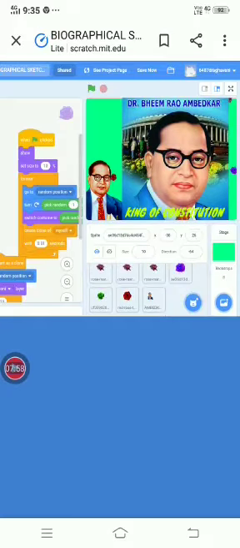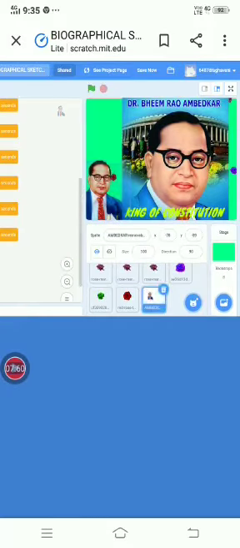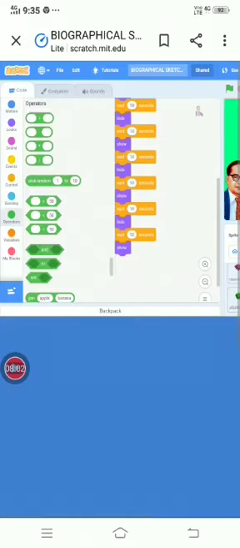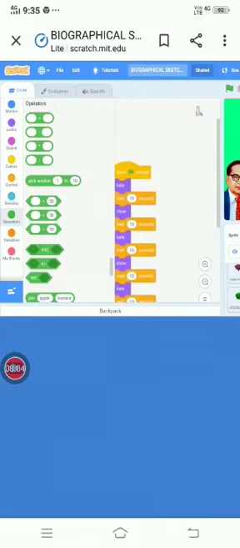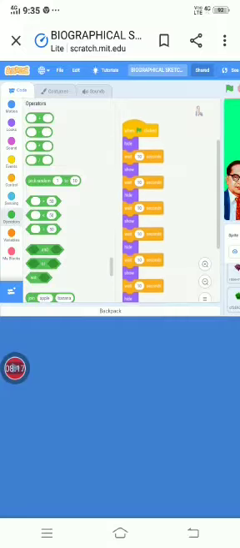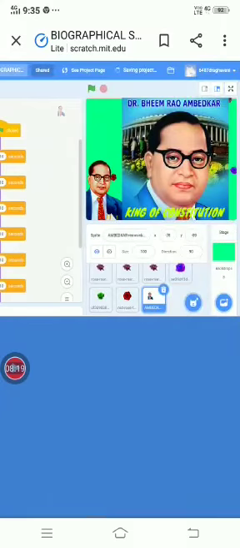These are the duplicates. There is another image here, and I gave it an animation: it will hide for 10 seconds and then show, and we have to wait 10 seconds.